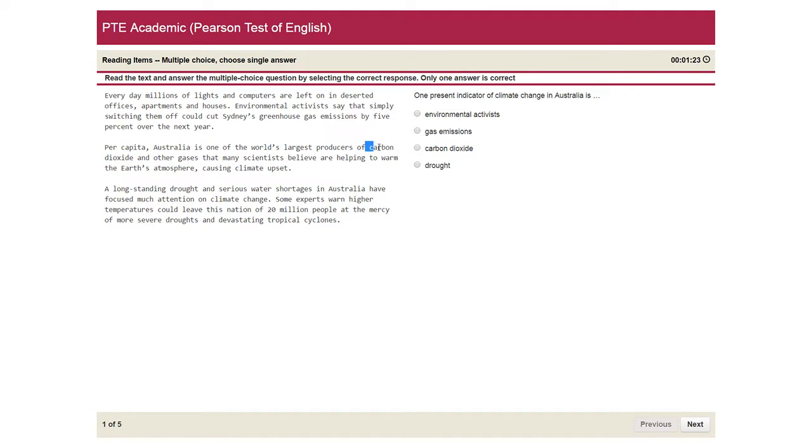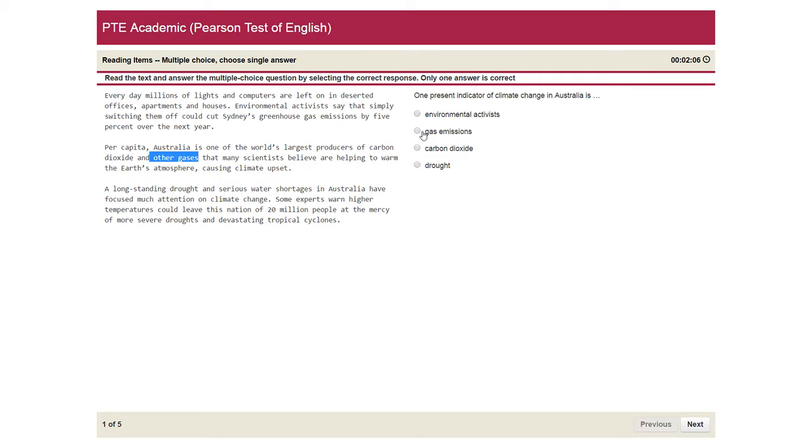Carbon dioxide is there in the option, but gas emission is also being talked about. The option with environmental activists, I don't think that's the reason behind the climate change, because they are just saying something. They are not actually impacting the climate change. So climate change should definitely be carbon dioxide and other gases, but carbon dioxide is also a gas, so it also falls in the other gases. So you can't go with carbon dioxide because it also falls in other gases.